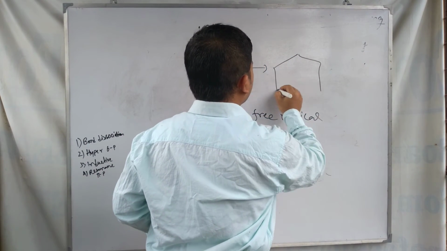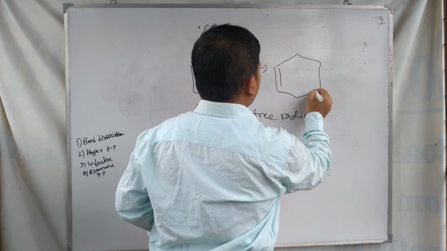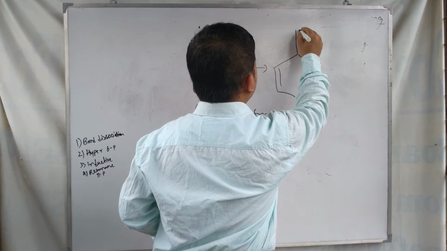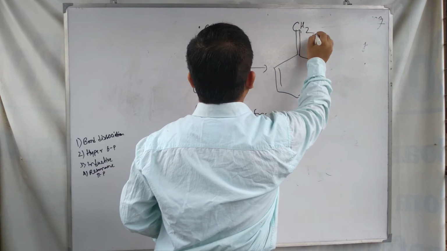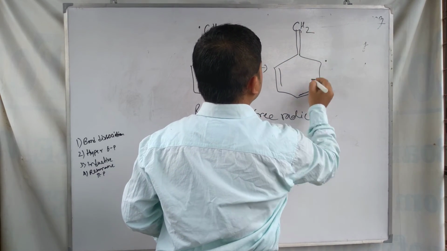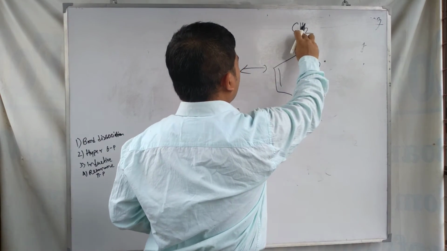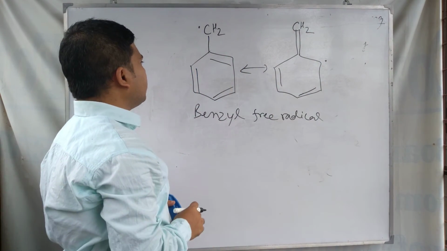This can form the resonance structures like this one, the first resonating structure of the benzyl free radical.